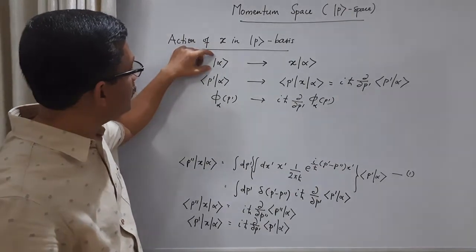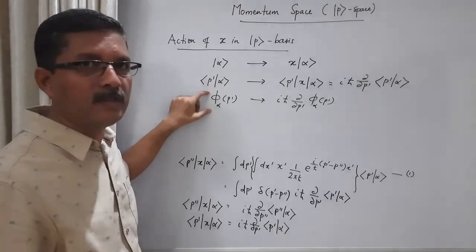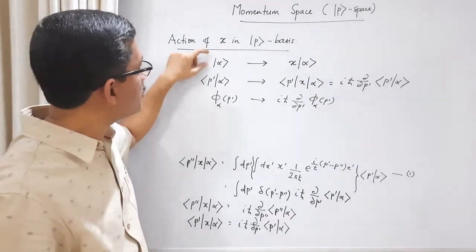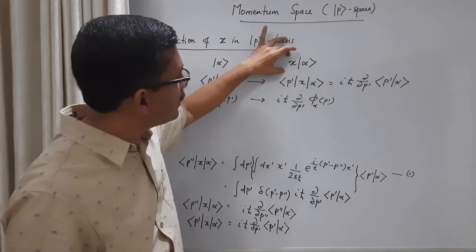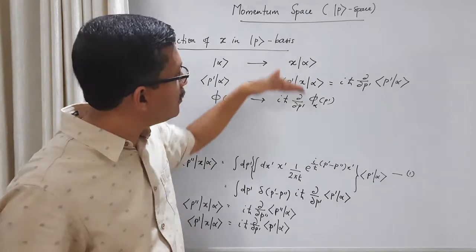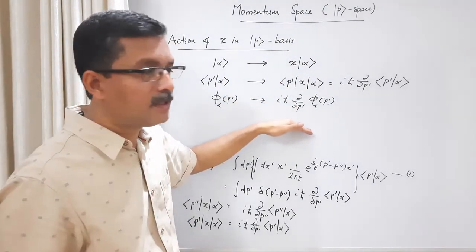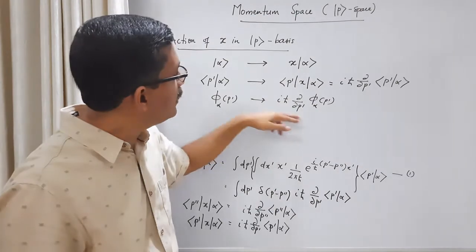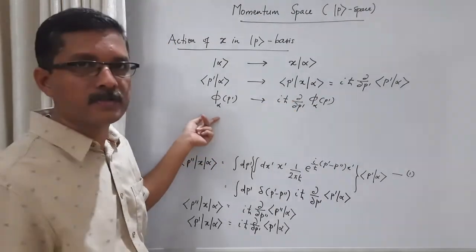So this is the general ket. In the wave function language, it's the momentum wave function corresponding to this general ket. Now this is the modified ket when the position operator acts on the general ket. What is it in the wave function language? What is the result when you choose the momentum basis? It's like iħ ∂/∂p' acting on this original wave function.